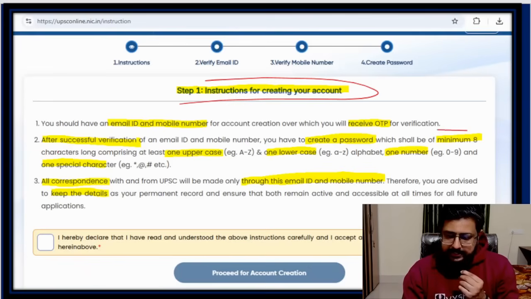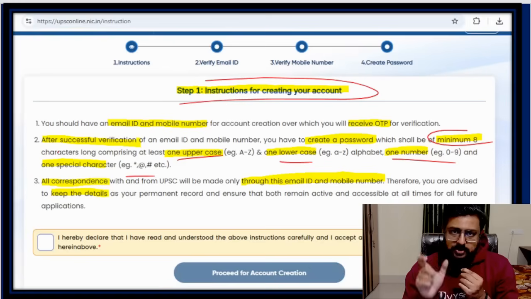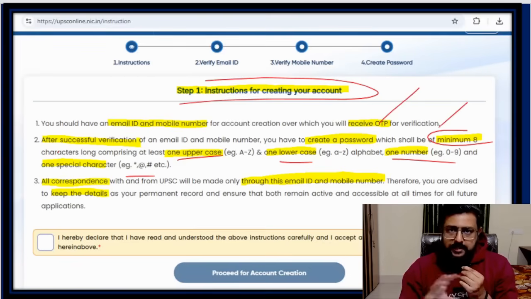And then an 8-letter password you have to make, in which a capital letter should be there, a small letter should be there, a number should be there, a symbol should be there. So everything. And this also is permanent. You have to have later also this email ID, phone number, password, and a URN number which gets generated. These are your key to log in. Anytime this gets timed out, the website goes away, anything, again if you have to log in, you need all these details. So it has to be crystal clear. Okay, so you have to do this. I hereby declare, and then click on proceed for account creation.